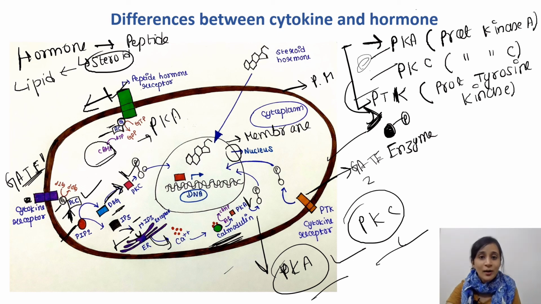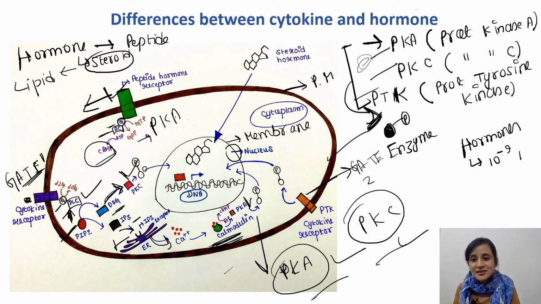And one more difference you can find between cytokine and hormone. Classic hormones circulate in nanomolar concentration, meaning 10 to the power minus 9 molar. In this concentration, hormones are found in the blood.